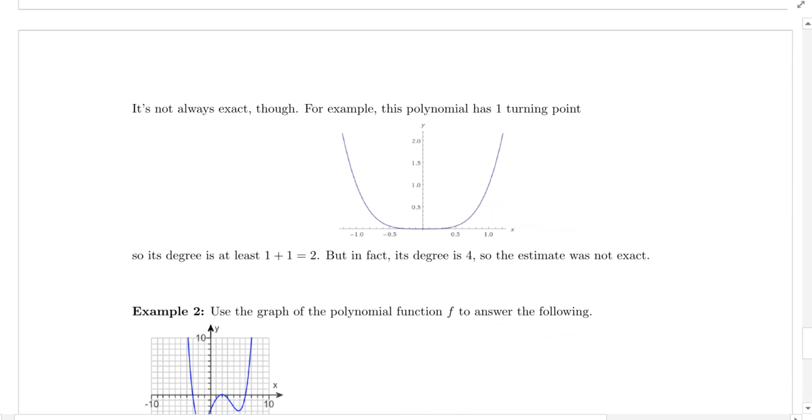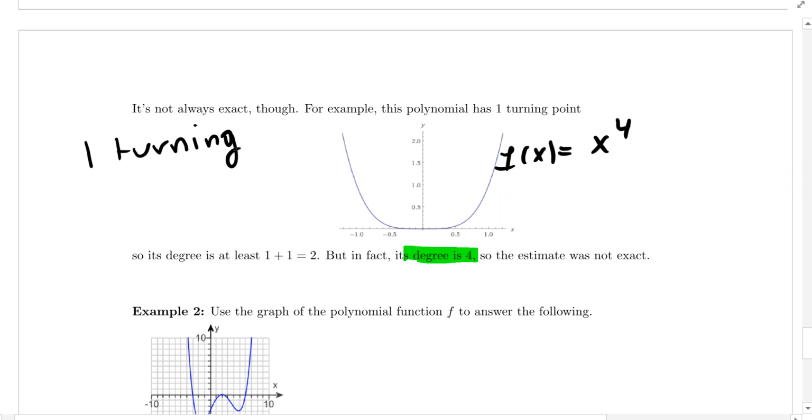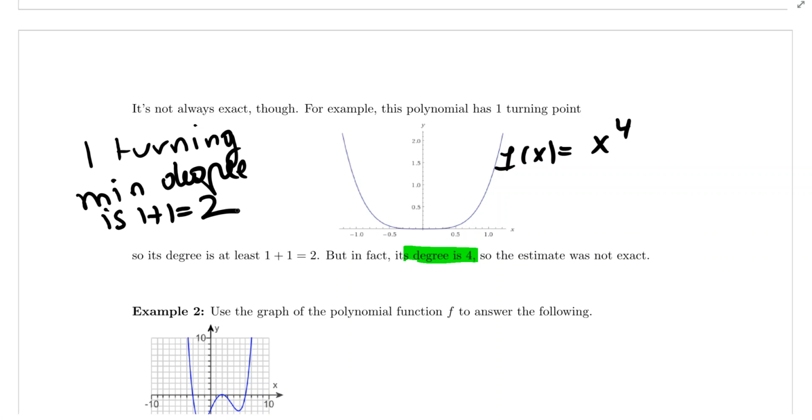For example, this polynomial has 1 turning point, right here. But in fact, its degree is 4. This is actually f of x equals x to the 4th. So it has 1 turning point. It means that its minimum degree is 1 plus 1, which equals 2, but its actual degree is 4. So the number of turning points tells you something about the minimum degree of the polynomial, not the actual degree.